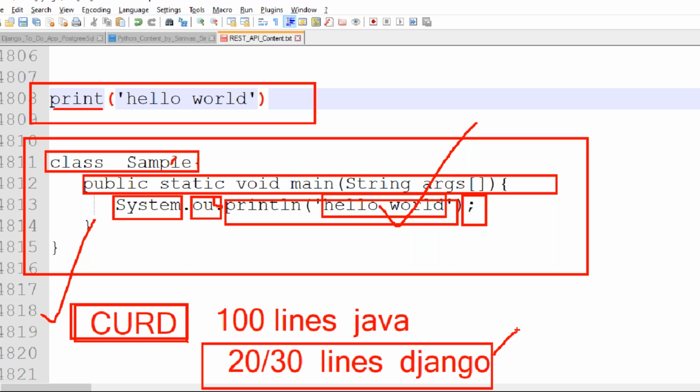And readability is increasing. Complexity is decreasing. There are n number of benefits using Django compared to Java, .NET, these things. That's why this Django framework is in more demand nowadays. Are you understanding these benefits? I'll give you more clearly in the next session. I'll give you all the points clearly, and I'll send you the notes to your mail also.